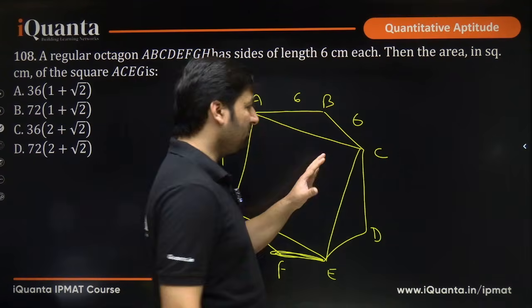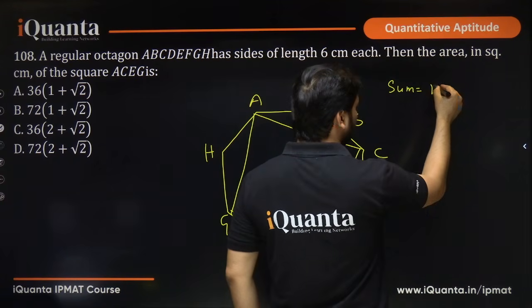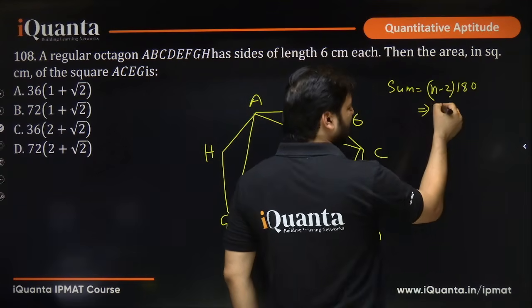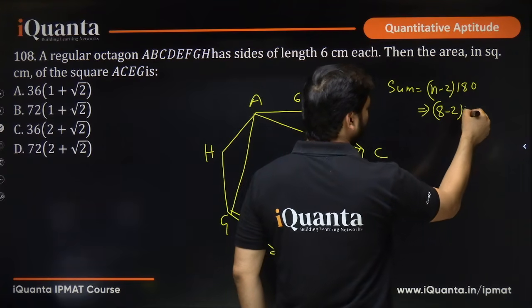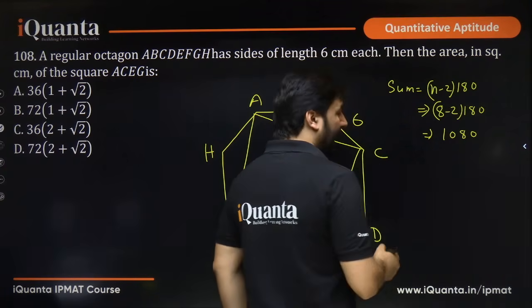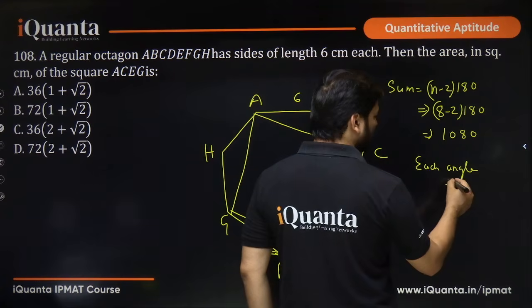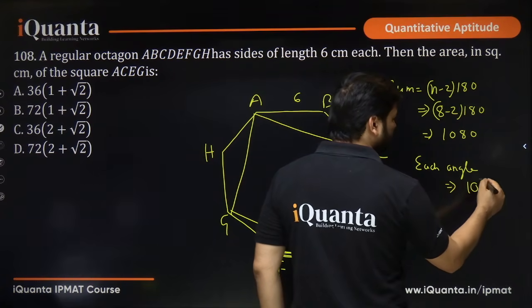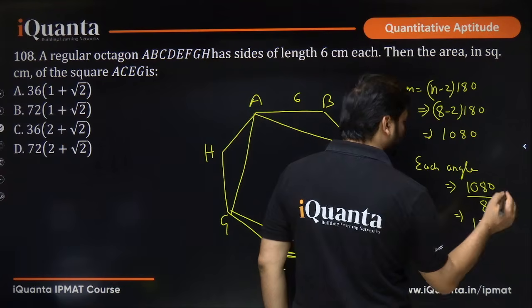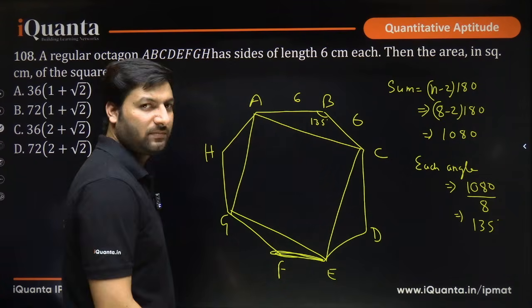You know that the sum of all angles in a polygon is n minus 2 into 180 degrees. So how many sides do we have? 8. It's an octagon. 8 minus 2 into 180, that gives us 6 into 180, which gives us 1080. Because in a regular polygon all sides are equal, each angle is equal. So the total angle 1080, all of them will be equal, so we'll divide it by 8. What do we get? 8 1s are 8, 8 3s are 24, 8 5s are 40, 135 degree. So each internal angle is 135 degree. Yes or no? I hope that is clear.